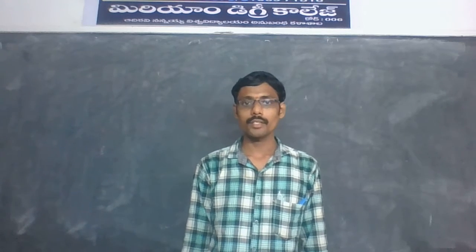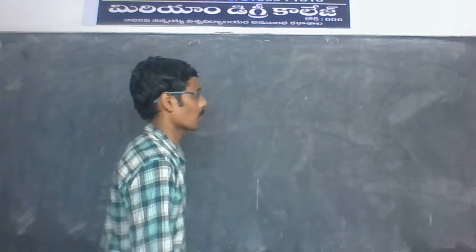In this session, I would like to explain one problem and one theorem. First problem.